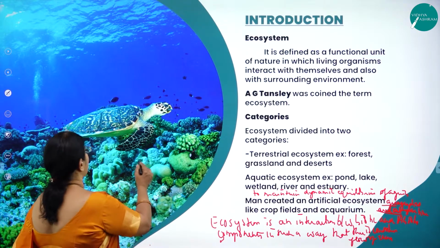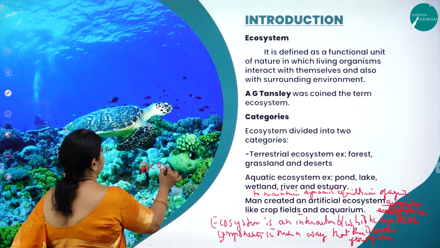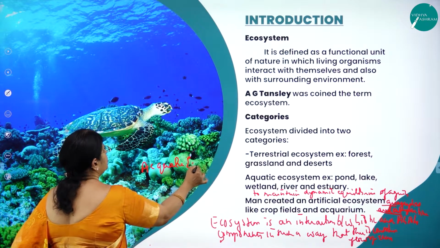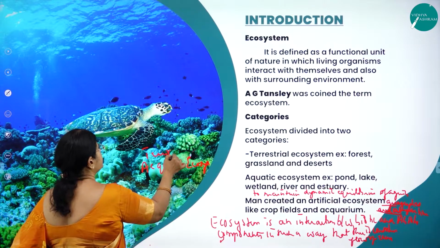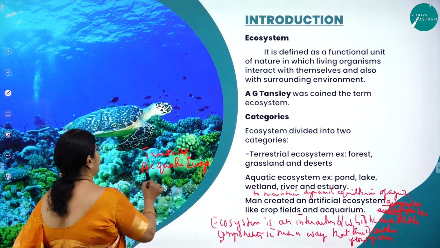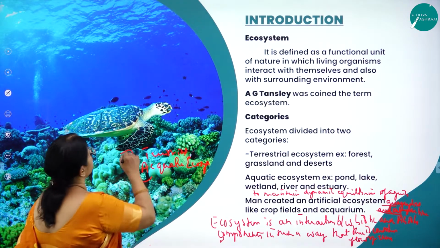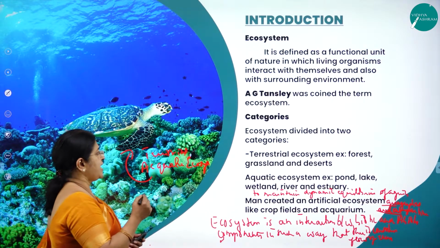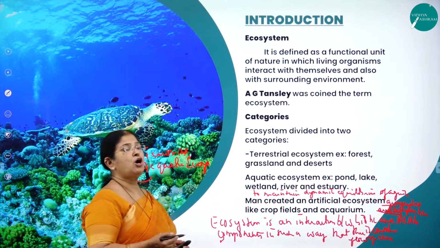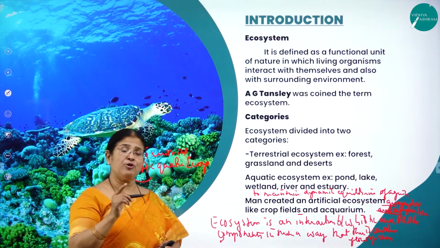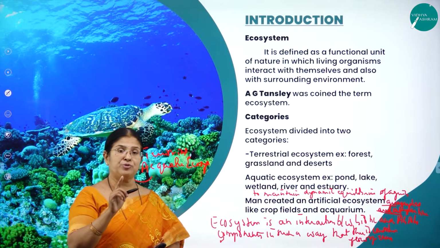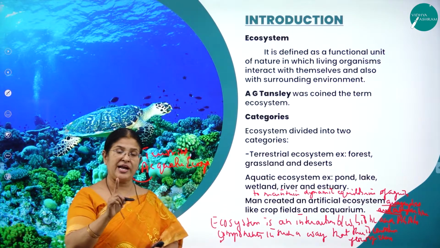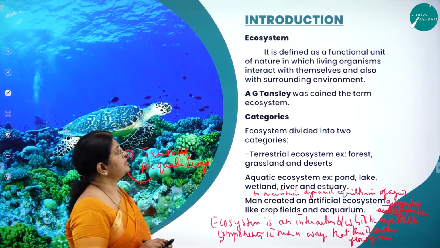Here you can see the aquatic ecosystem. There are two types of ecosystem. One is called the terrestrial ecosystem. The other one is called the aquatic ecosystem. The beautiful picture what you are seeing here is an aquatic ecosystem. Ecosystem is the structural and functional unit of the biosphere. So it is the structural and functional unit of the biosphere.